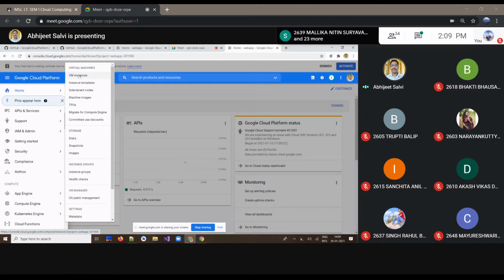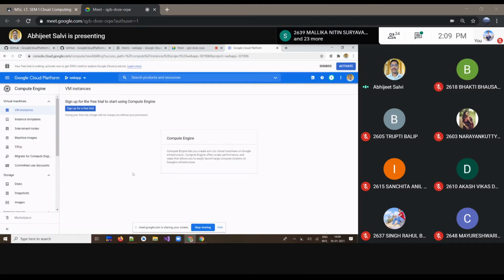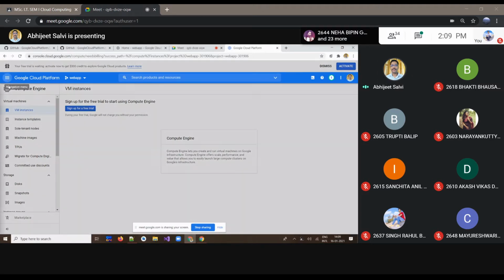You can have the VM instance. As I told you, you can create a number of machines over there. But again, the problem is the same: a free trial has to be signed up to get that facility. So initially, we'll go to the home page.